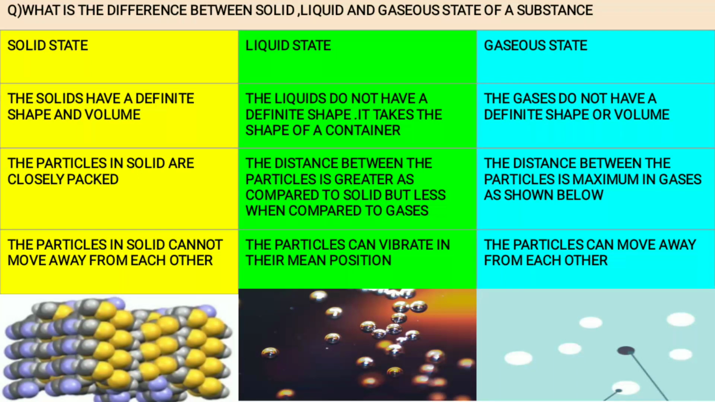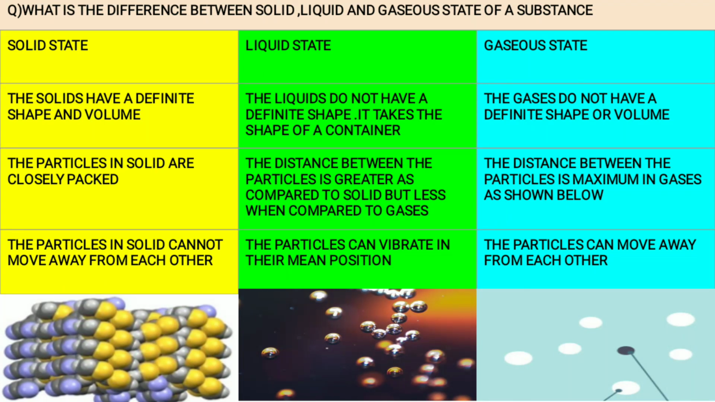What is the difference between solid, liquid, and gaseous state of a substance? Point number 1. Solids have a definite shape and volume. Liquids do not have a definite shape; they take the shape of a container. Gases do not have a definite shape or volume.